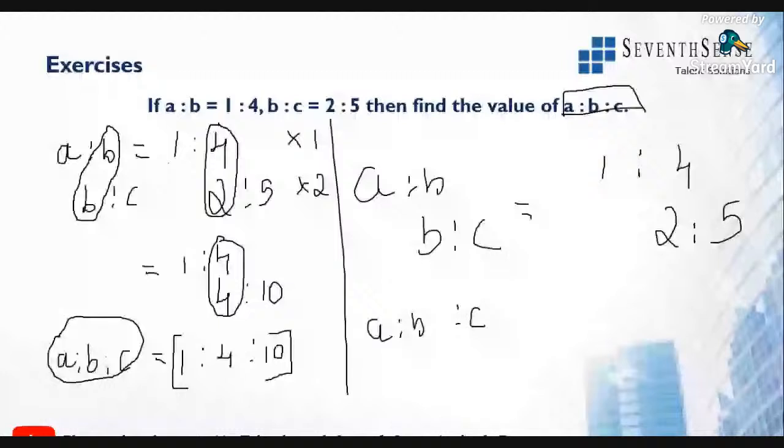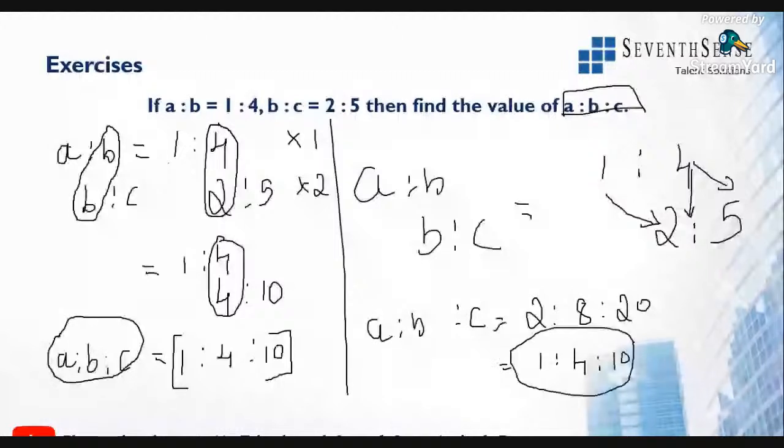That is 1 into 2, which is 2, then 4 into 5 is 20. Now I think there is 2 common here. Divide by 2. It will become 1 is to 4 is to 10. This is a simple and easy method to find out the values. Hope everyone got it.